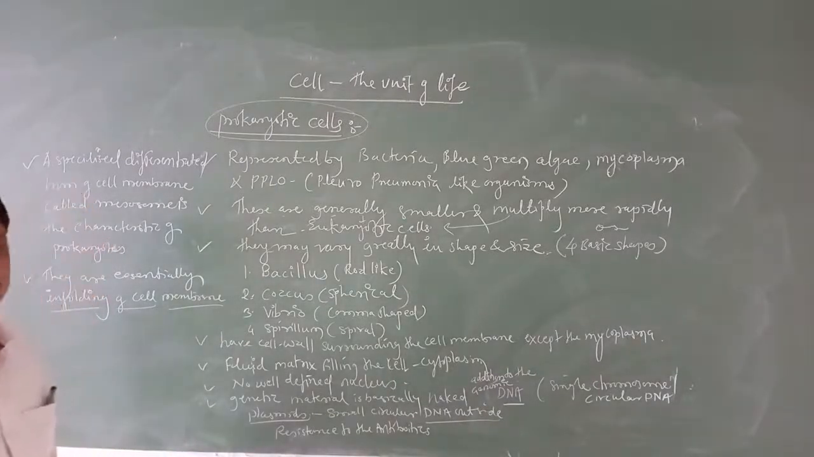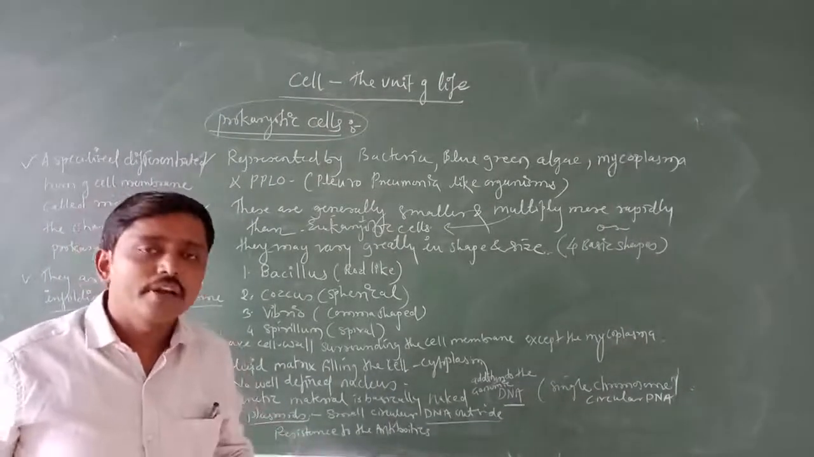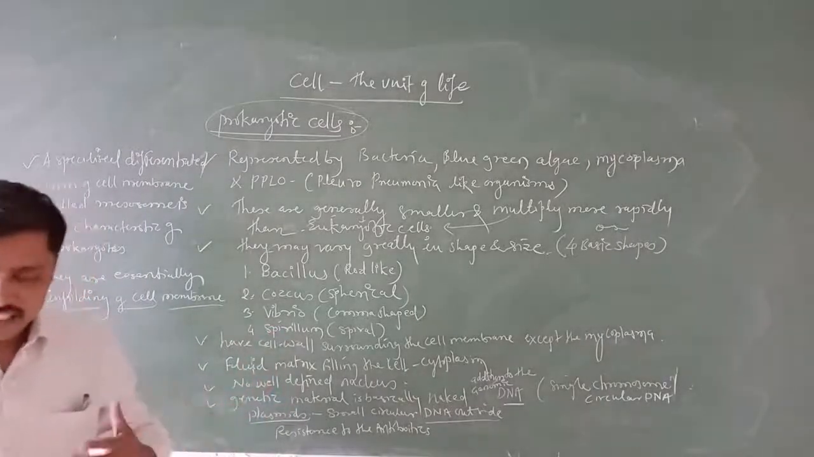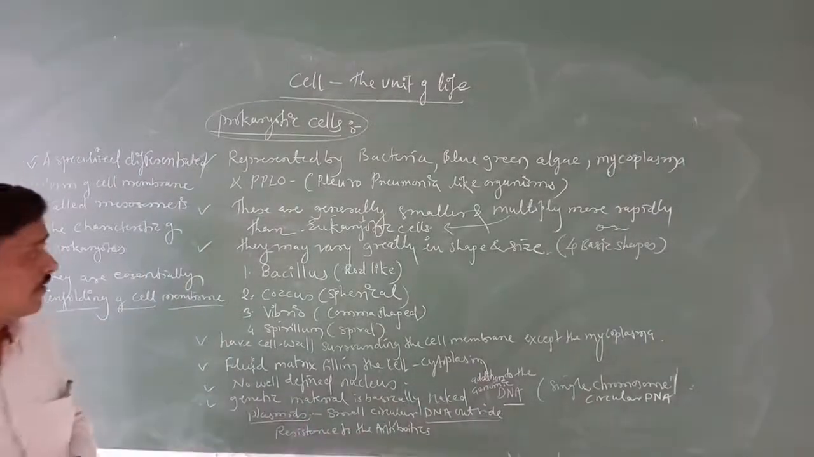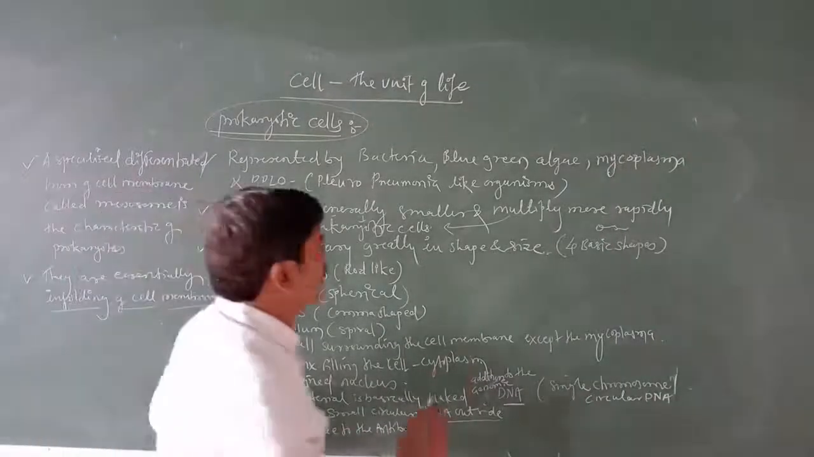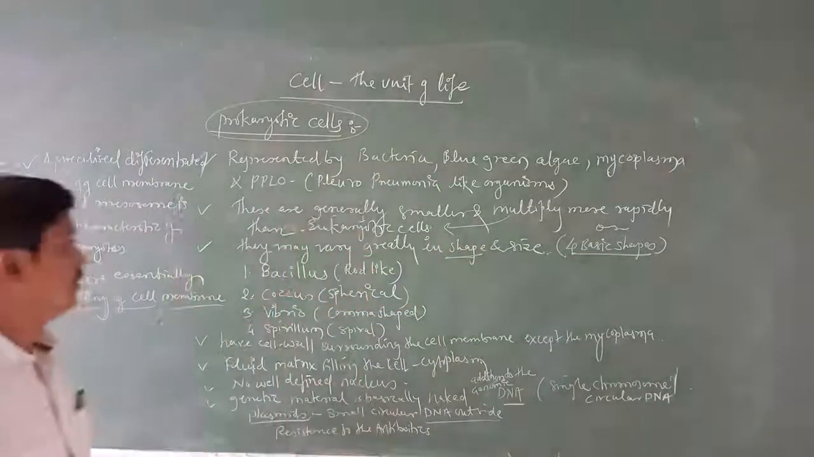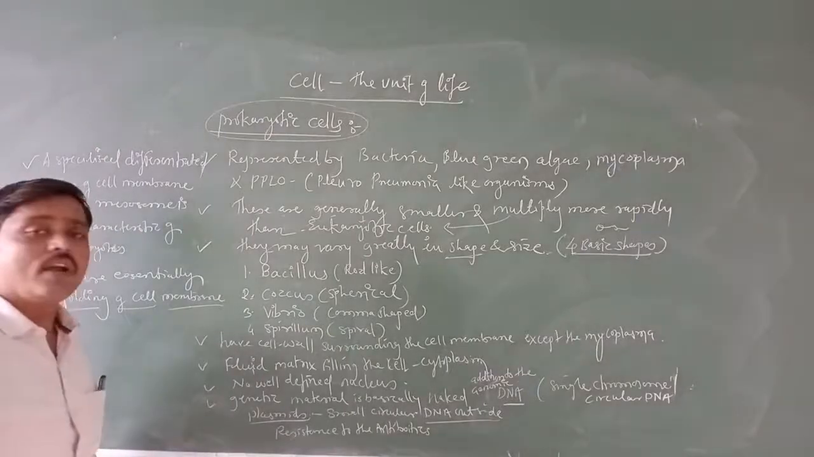Then next, there are different types of prokaryotic cells; the prokaryotic cells are varied. They vary based upon their shape and size. Here there are four basic shapes we are going to study regarding the prokaryotic cells. What are those?